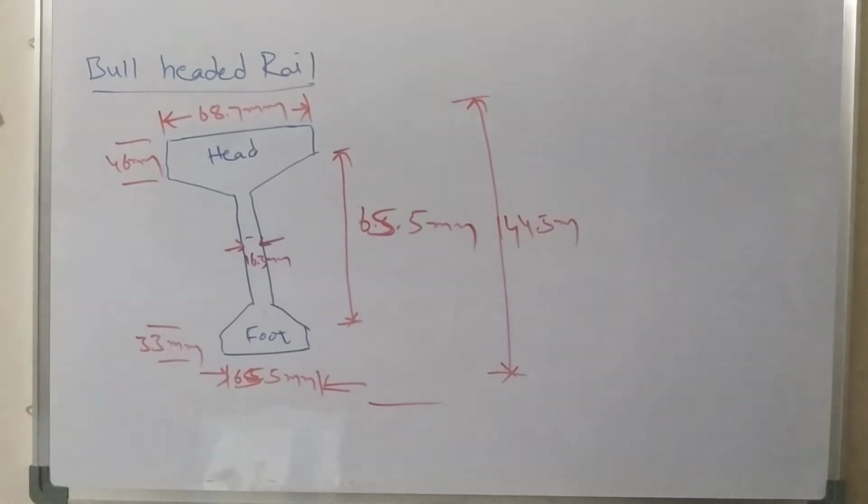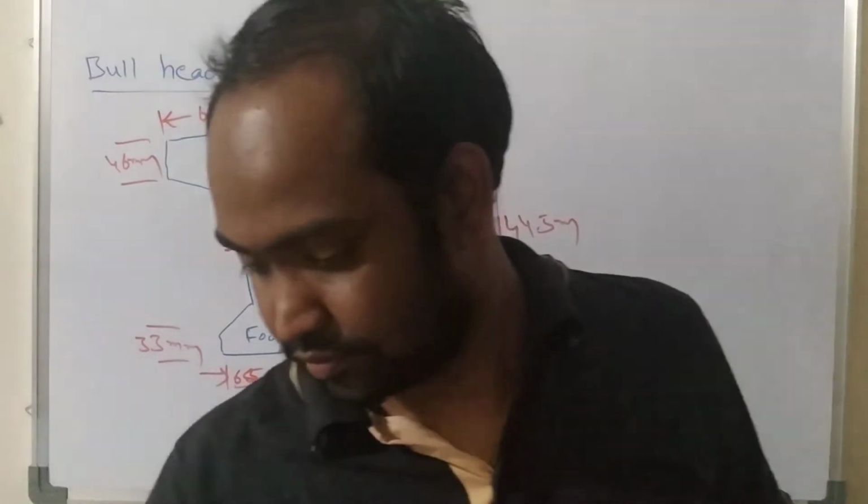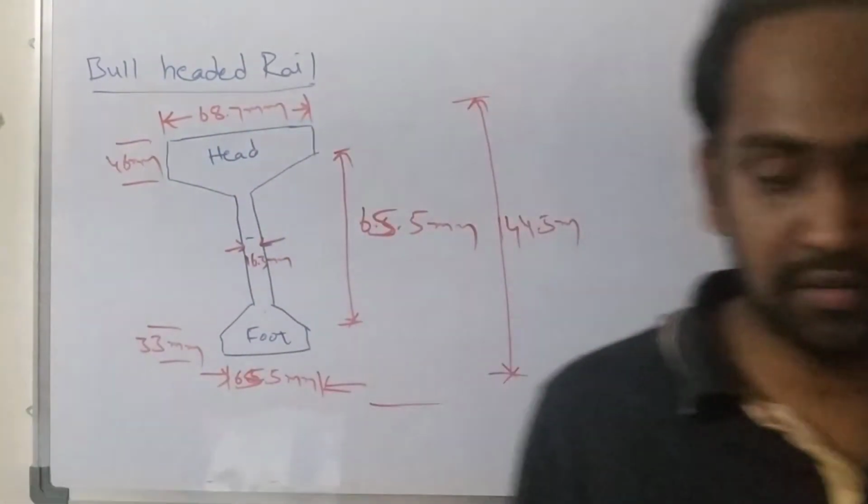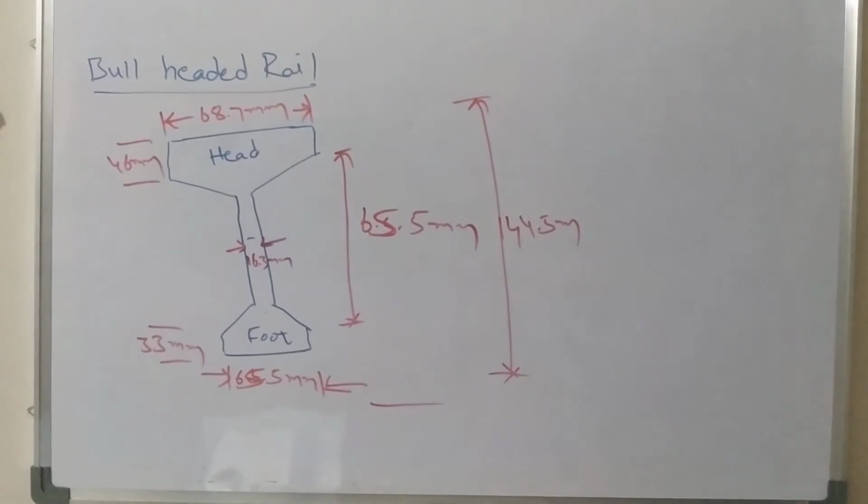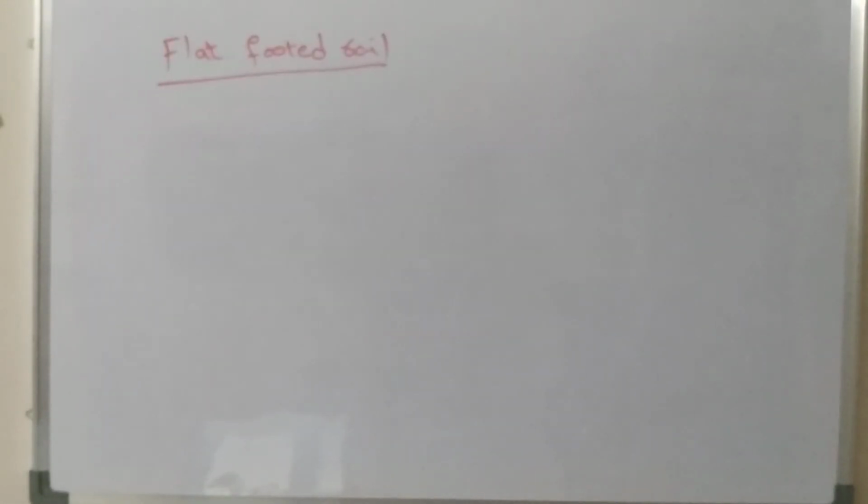Okay, so this is about the bull-headed rail, and one more type of rail is there. It is the flat-footed rail. The flat-footed rail is a section of rail in which the width of the foot is somewhat higher than the width of the head, and the thickness of the head is somewhat higher than the thickness of the foot. Understand? So that kind of rail section is considered a flat-footed rail.